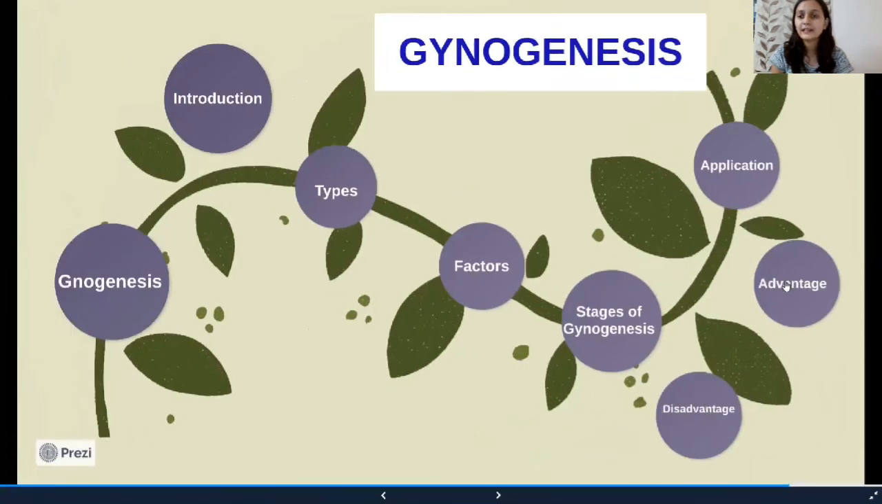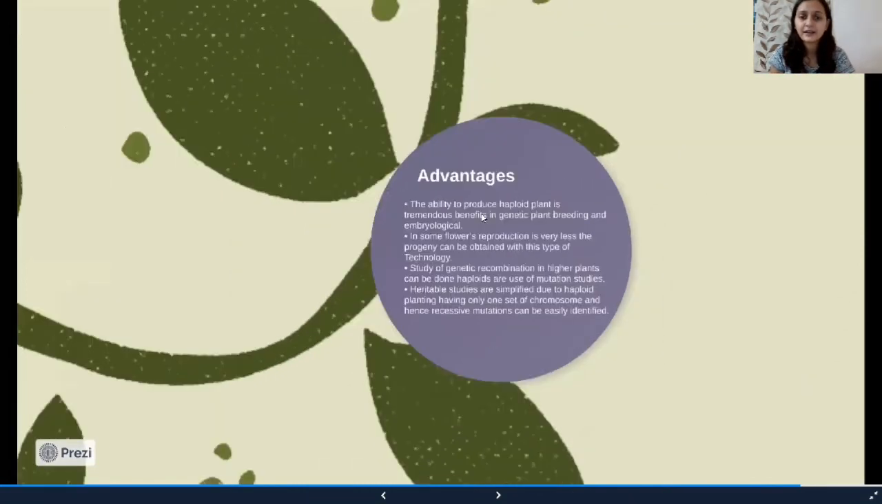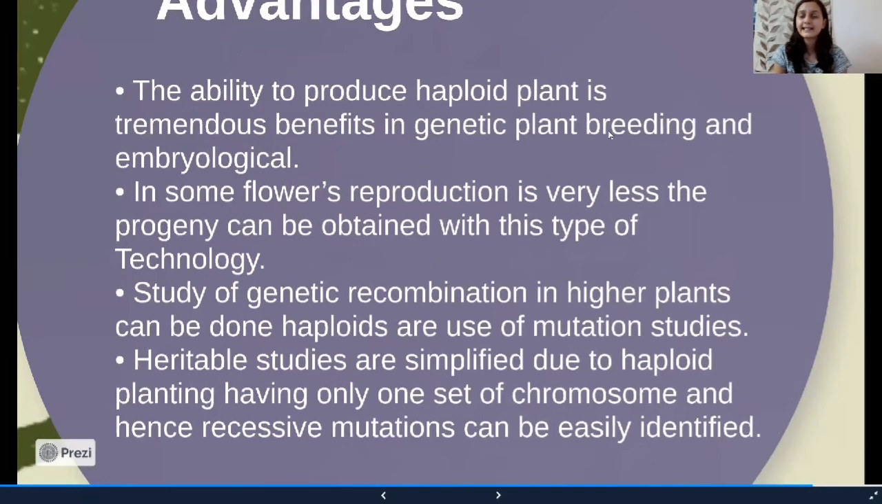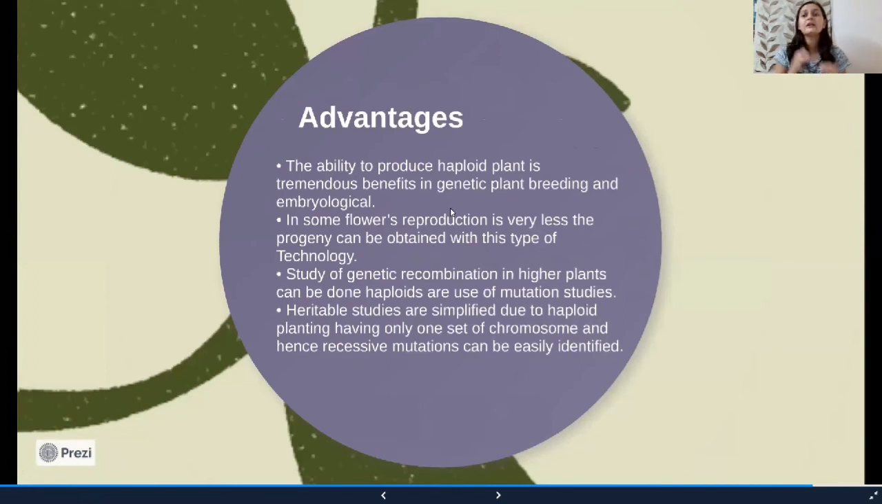Now we will look at the advantages of gynogenesis. First, the ability to produce haploid plantlets. Why is this done? Because haploid plantlets have a large benefit in the production of genetically similar plants and for plant breeding purposes. In some flowers, reproduction is less and the progeny cannot be obtained, but with the help of haploid plant tissue culture, we can get progenies. The next generation can be obtained.